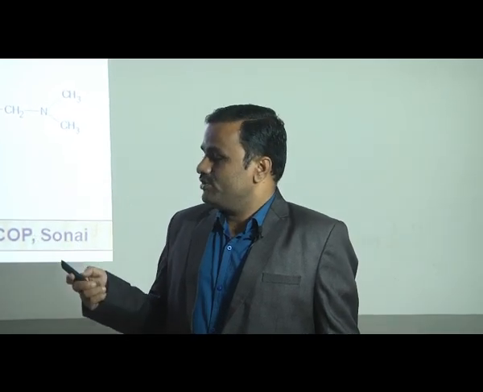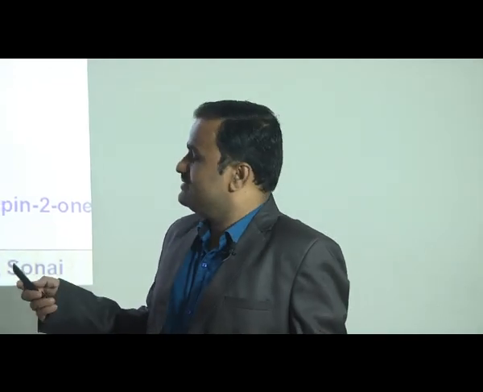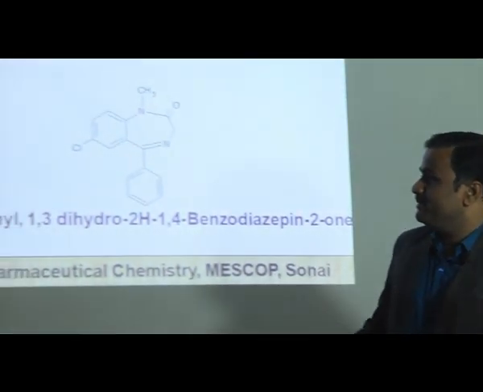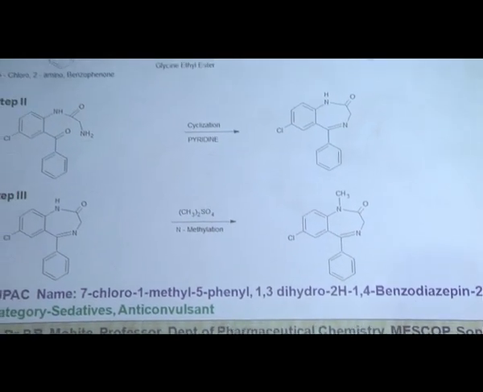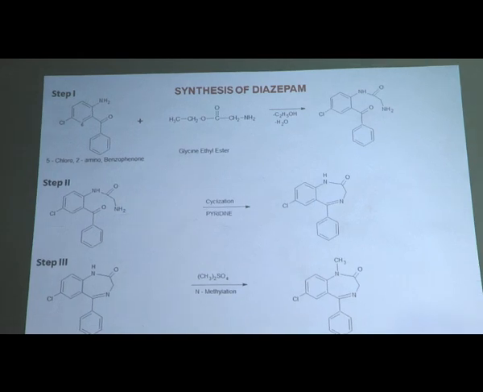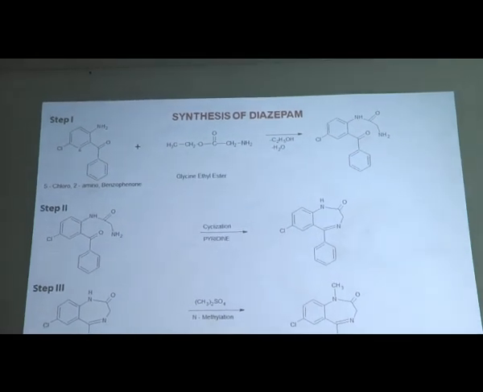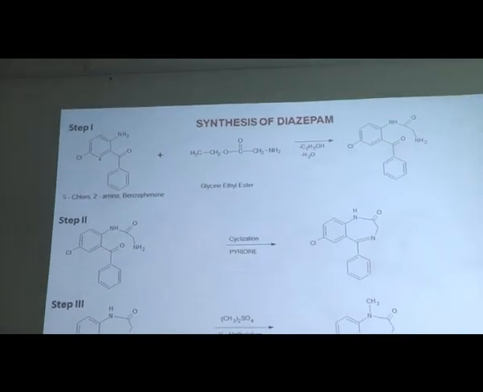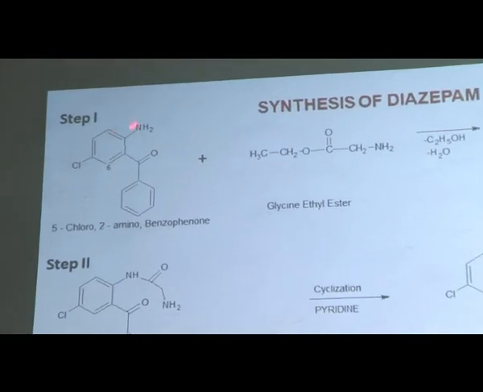by using 4-nitrobenzoic acid. Now let us have another synthesis, that is the synthesis of diazepam. Now this diazepam is used as a sedative, hypnotic, as well as an anticonvulsant, as well as an anti-Parkinson drug. Now this diazepam synthesis is also carried out in 3 steps. Now the first step is the reaction of